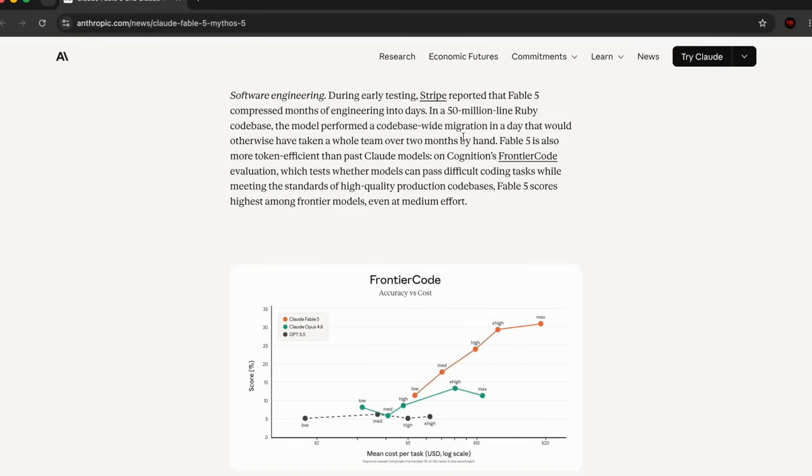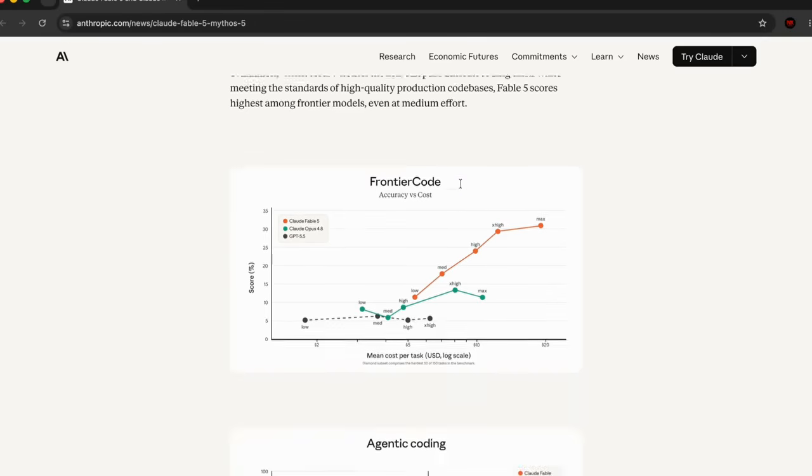I was comparing it to previous AI models, but if you look at comparing this to human developers, what we built today would take a human developer a long time to code from scratch. If you think about the pendulums that we built or the Rubik's Cube that we built, it would take a human developer hours to build that, whereas Fable-5 built it in just a couple of minutes. So that is not even a question right over here.